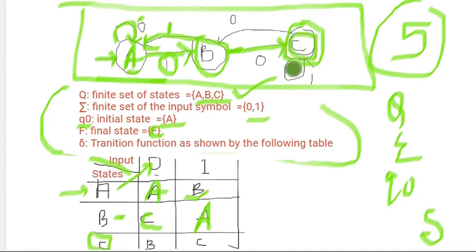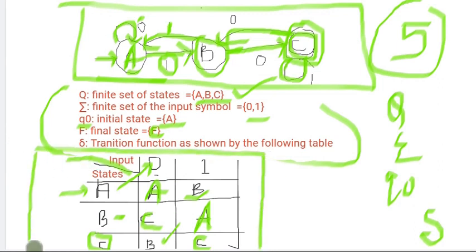Same way for C, the final state, with 2 inputs. If I am giving 0 input from C, I can see two arcs, one is this one and one is this one. So from C, on 0, it is moving to the state B. And on C, if I am giving input 1, it is moving to state C itself. A self loop. Okay, so this is the way to represent the transition function.